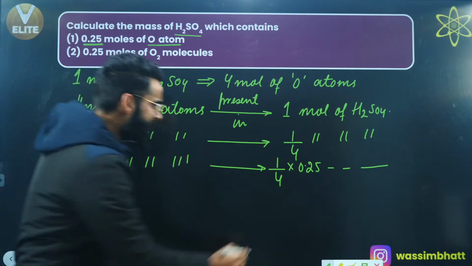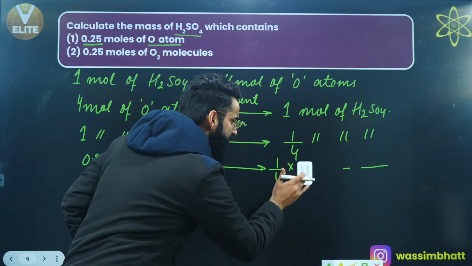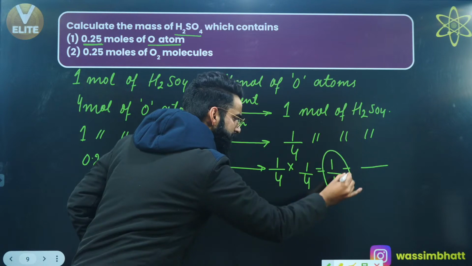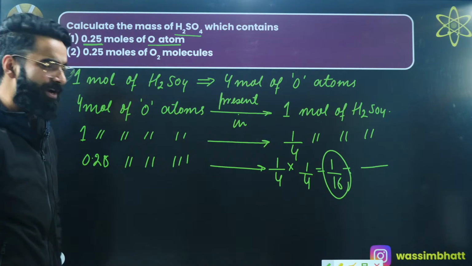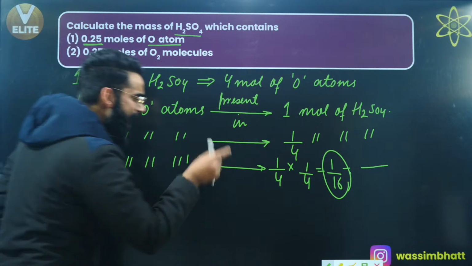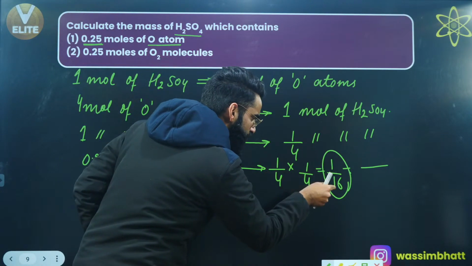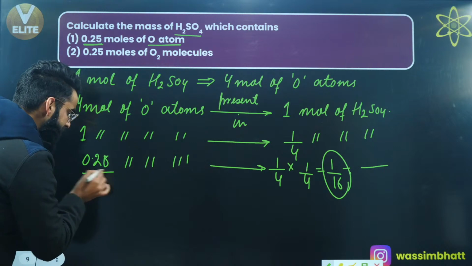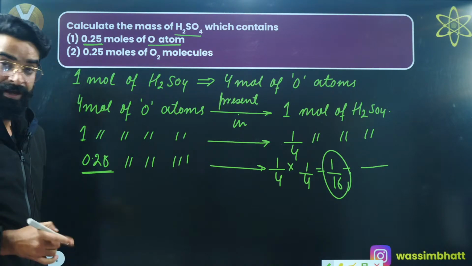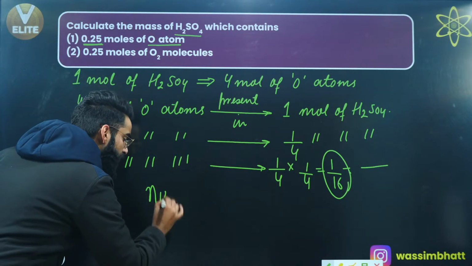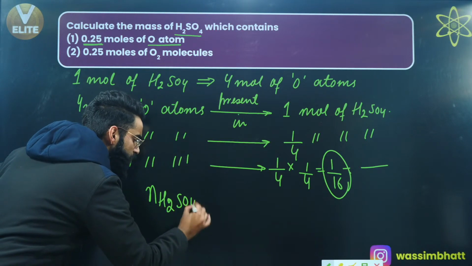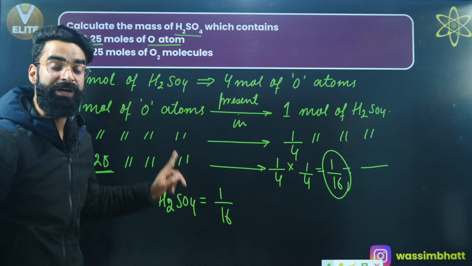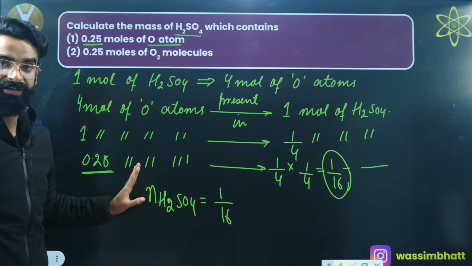Instead of 0.25, I'll write 1 by 4. So 1 by 4 multiplied by 1 by 4 comes out to be 1 by 16. So what did I get here? I got the moles of H2SO4 which contain 0.25 moles of oxygen atoms.